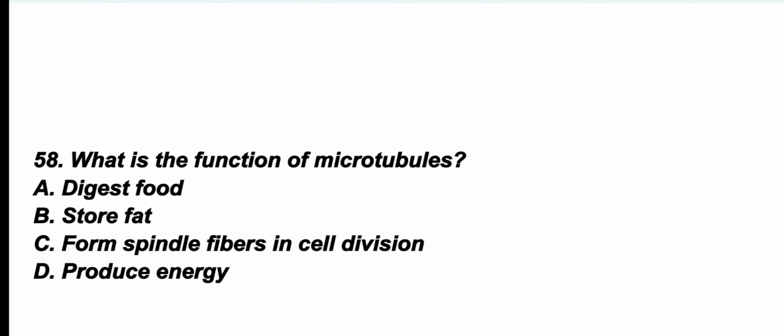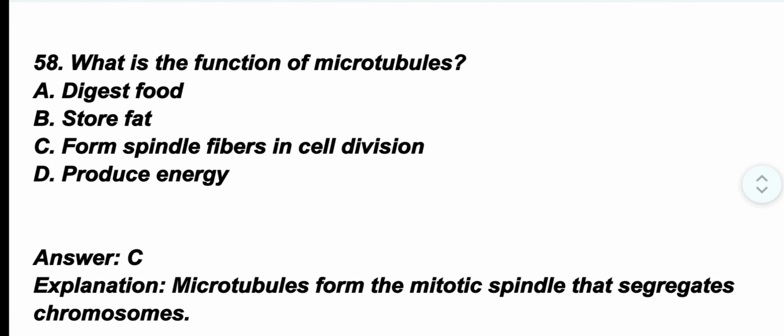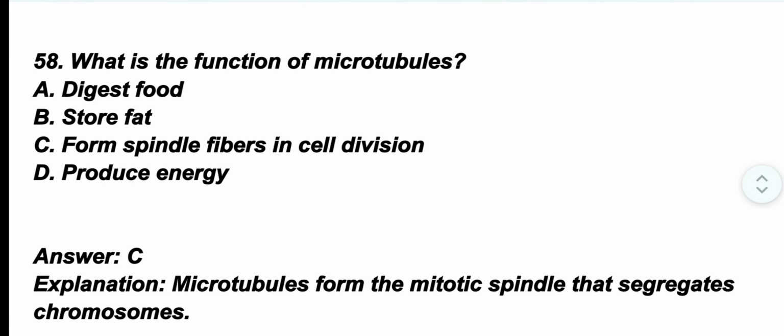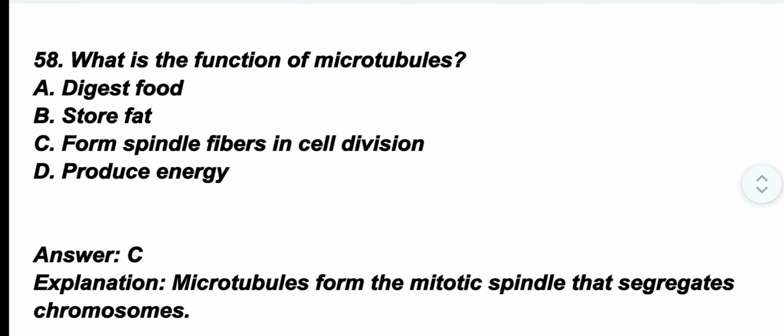Question number 58. What is the function of microtubules? The correct option is option C. Form spindle fibers in cell division. Microtubules form the mitotic spindle that segregates chromosomes.